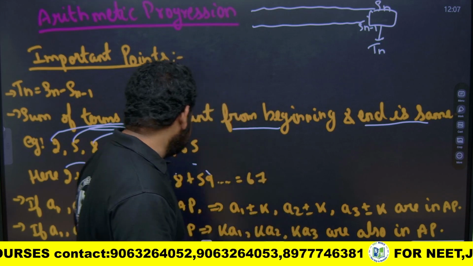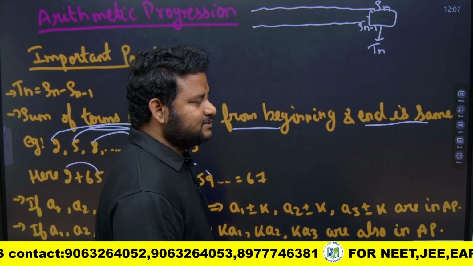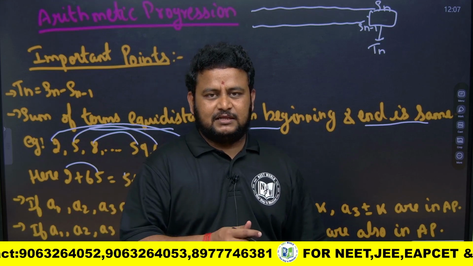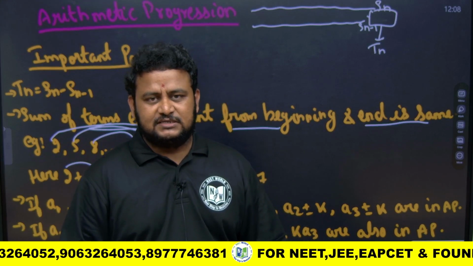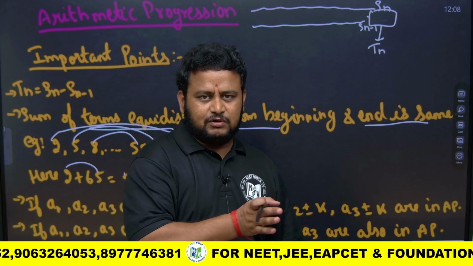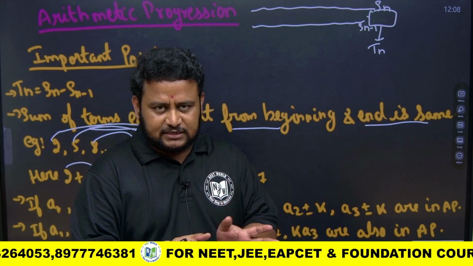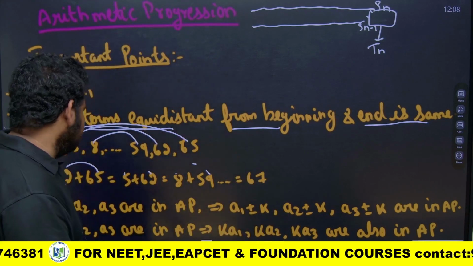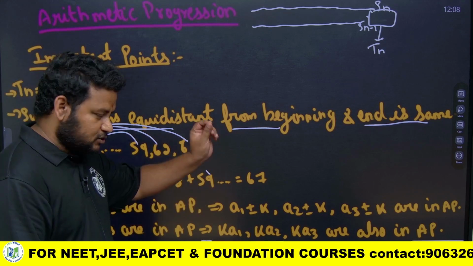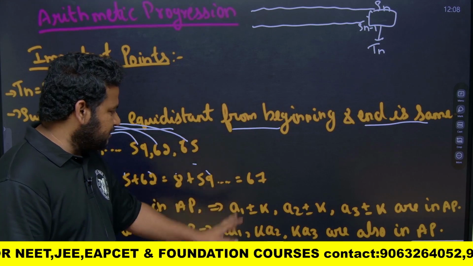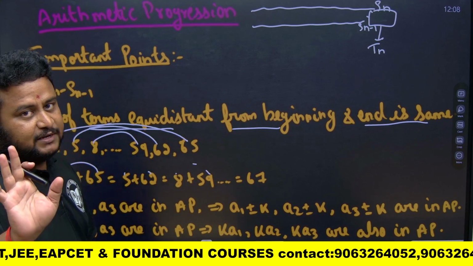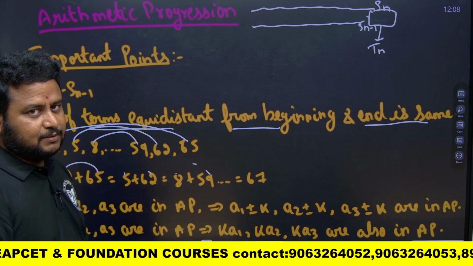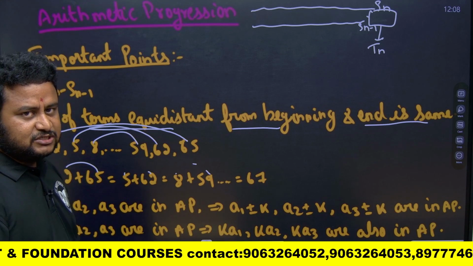Another thing is, if you multiply by a constant, suppose 3 is a constant and the given AP is 1, 2, 3, 4, 5, 6, and you multiply by 3 throughout, 3 into 1, 3 into 2, 3 into 3, the resultant numbers will also be in AP. This is a very important concept you should know. If you add or subtract, they will be in AP. If you multiply, they will be in AP. But understand one thing, if you divide, will it be in AP? Please check it out.